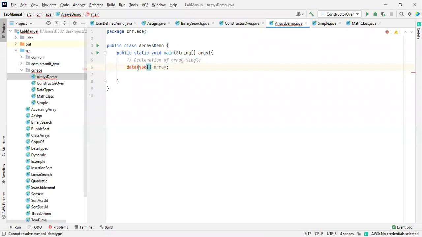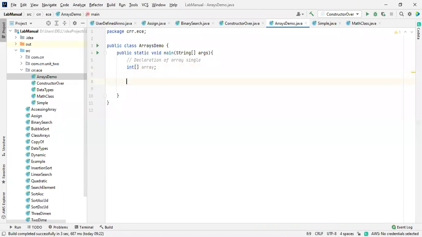Here we know the name and the data type. I'm going to take an integer right now, from a programmatic point of view. So I declared an integer array. This is how you declare a single dimensional array.